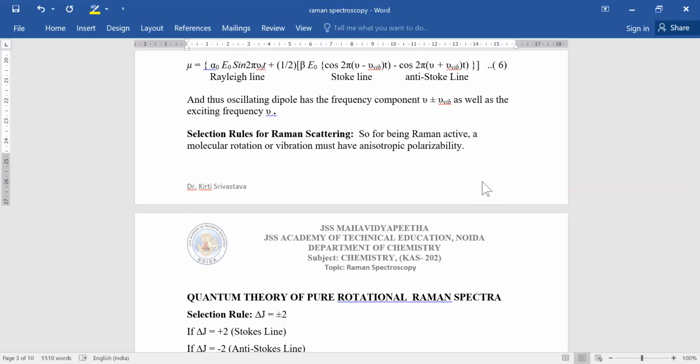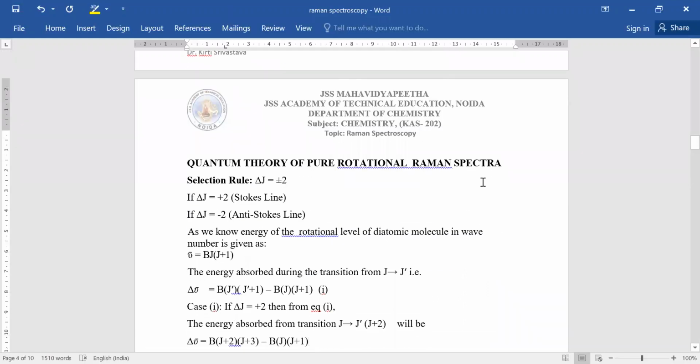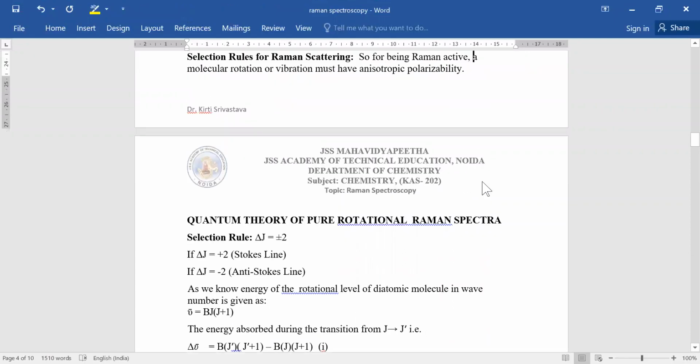Then only the molecule shows the IR spectra. But in Raman spectroscopy, the condition is that it must show the anisotropic polarizability. The second thing is that delta J equal to plus minus 2. This is the first selection rule.